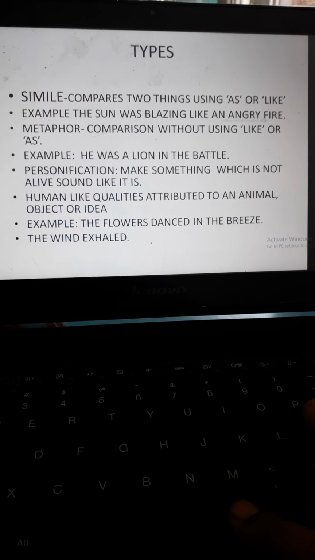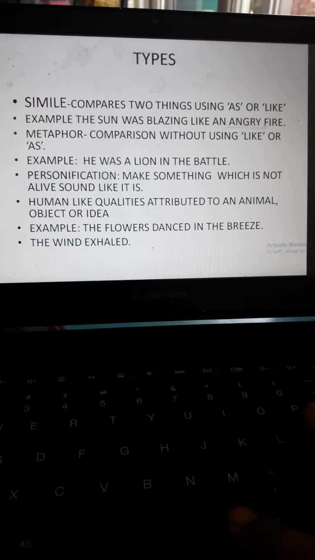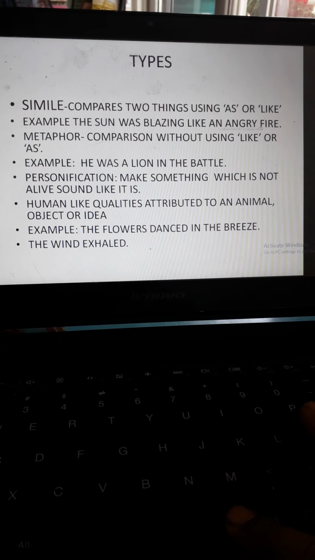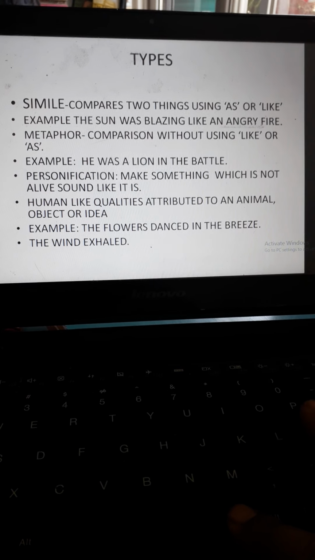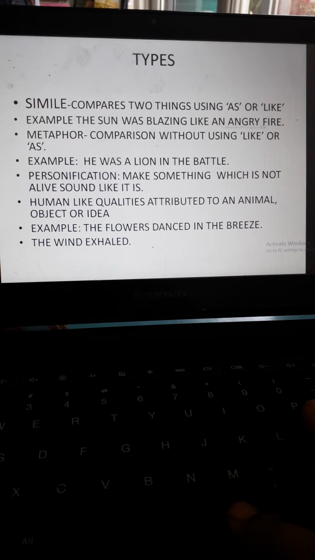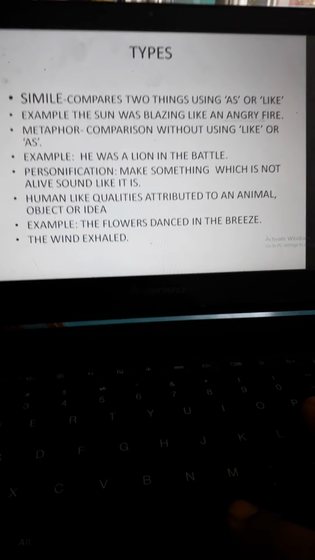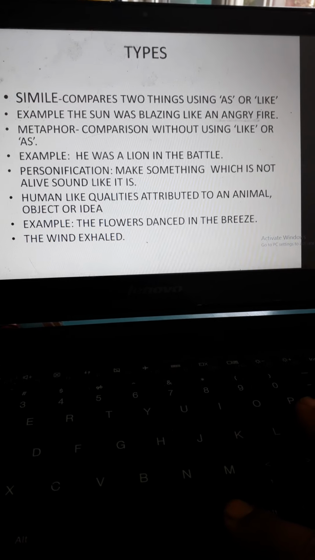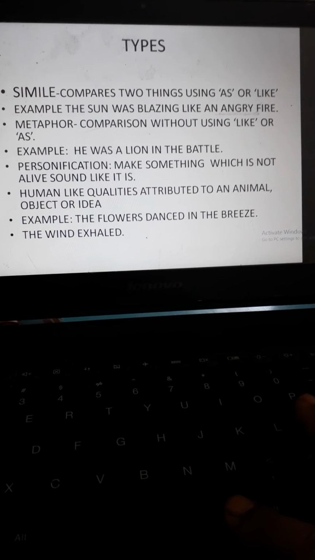Let's proceed to the next one. Personification. Make something which is not alive sound like it is. I'm telling it again: human-like qualities attributed to an animal, object or idea.